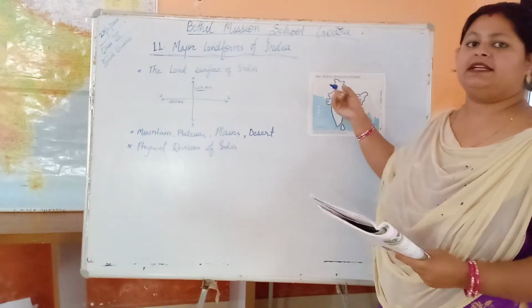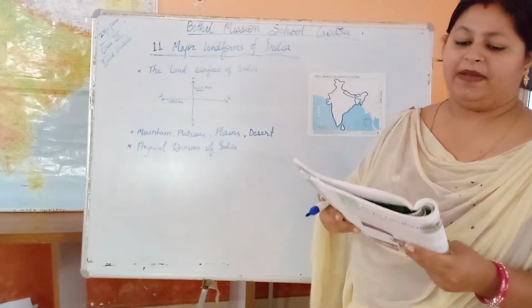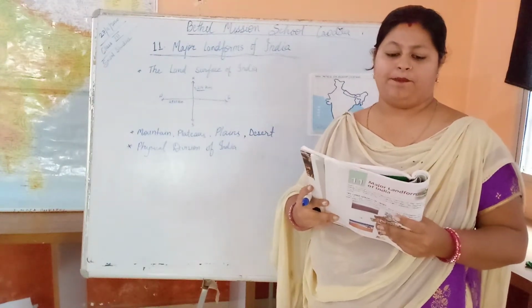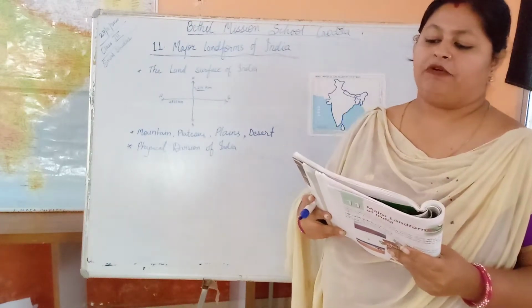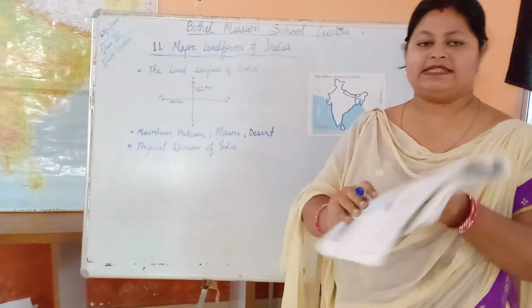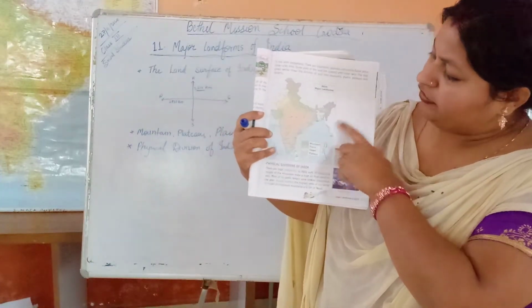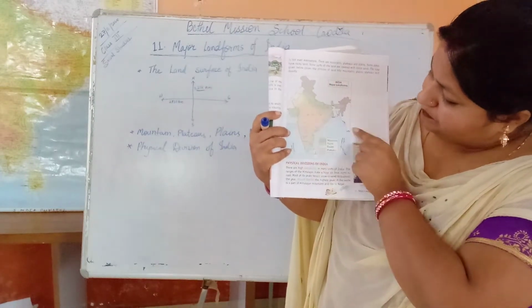Some parts contain desert areas, some are plains, and some are plateaus. The map of India is given below, divided into mountains, plains, plateaus and desert. This is the physical division of India, where you can also see the river areas.